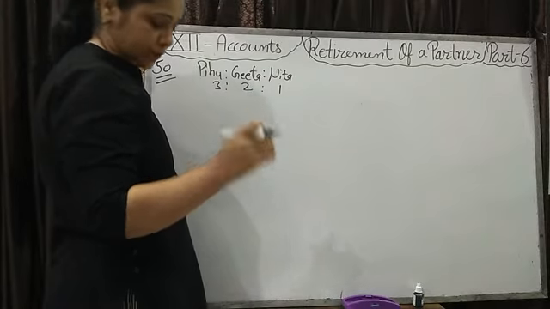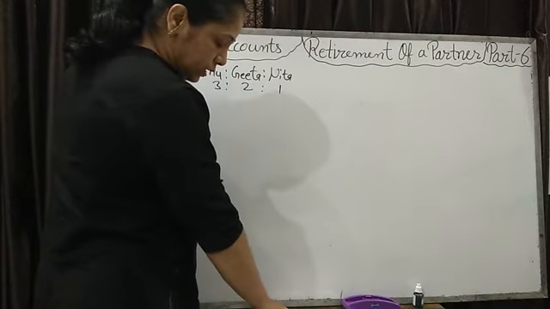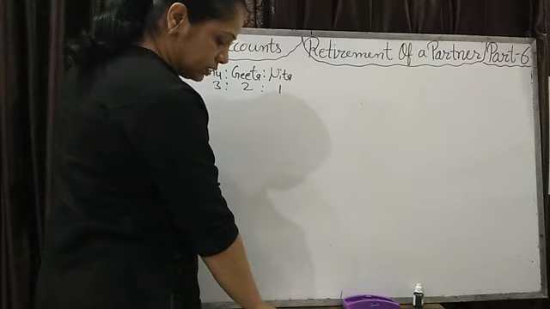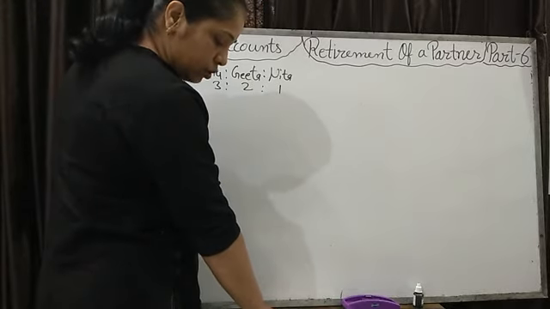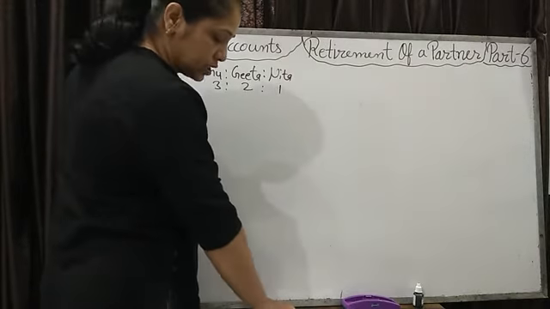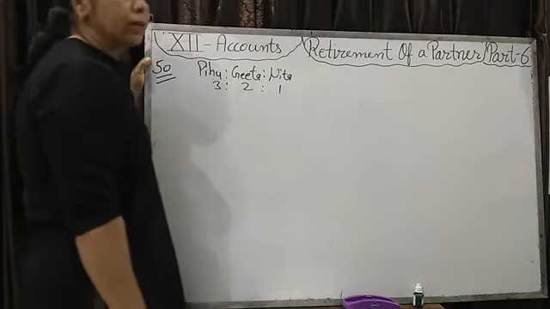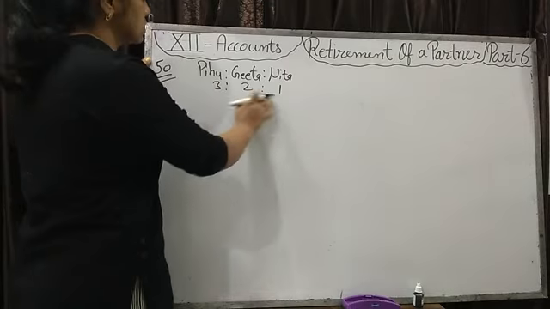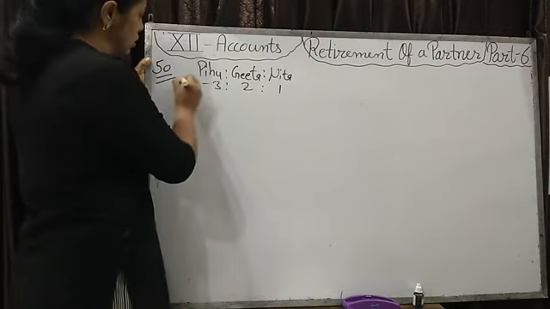In this question, on the liability side, general reserve is given. This is accumulated profit. No goodwill and no accumulated loss is given on the asset side. So we will distribute that reserve through the partners' capital accounts in the old ratio.